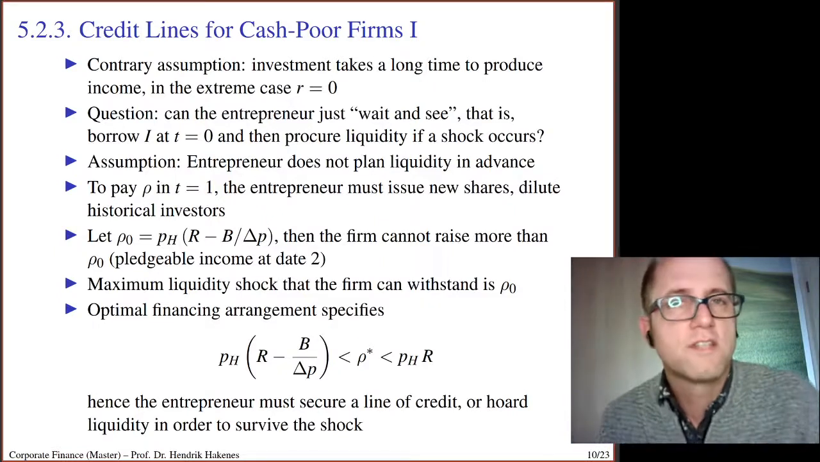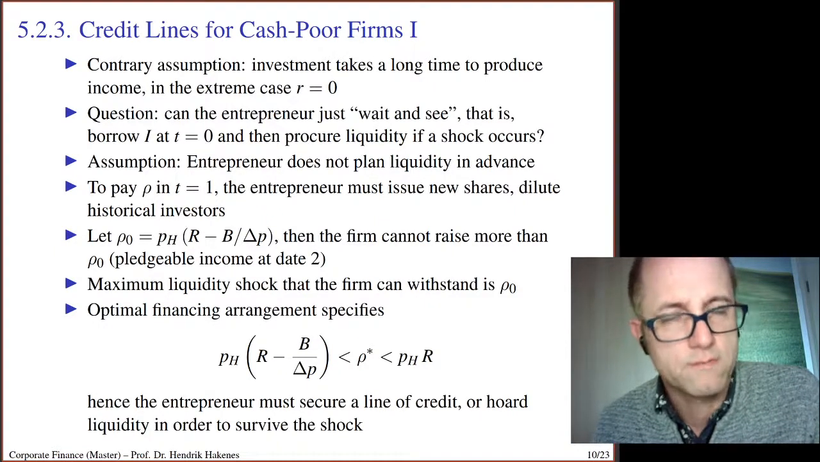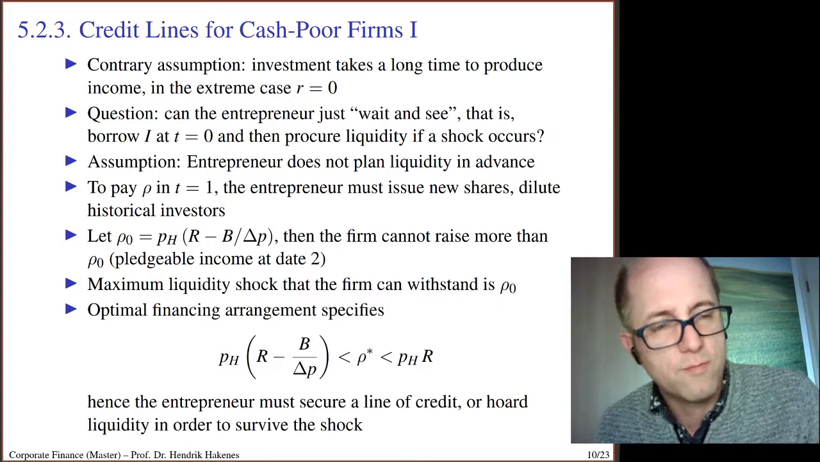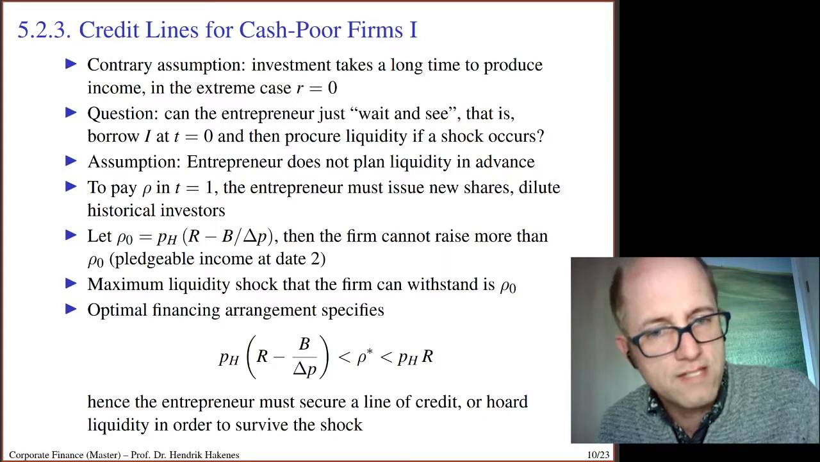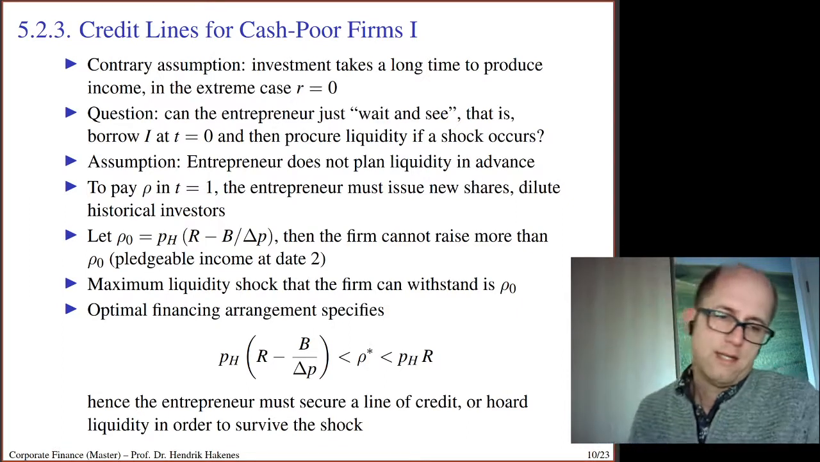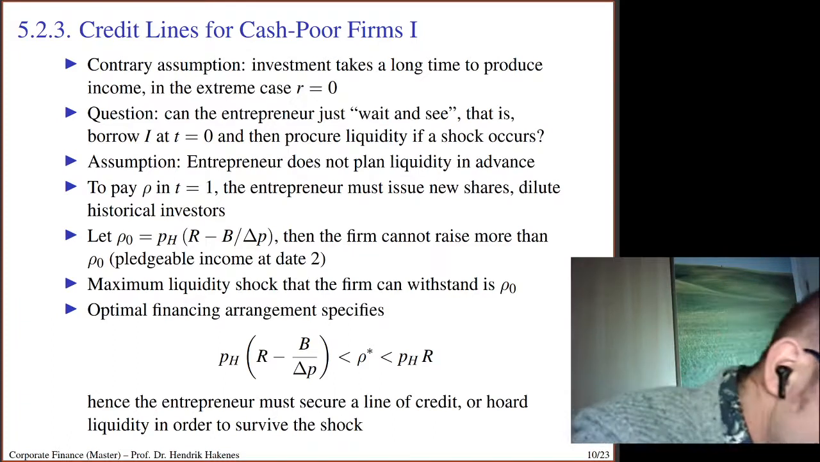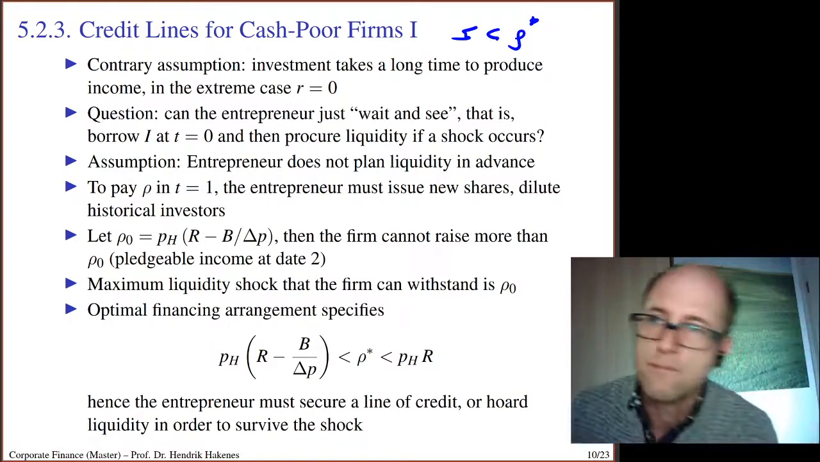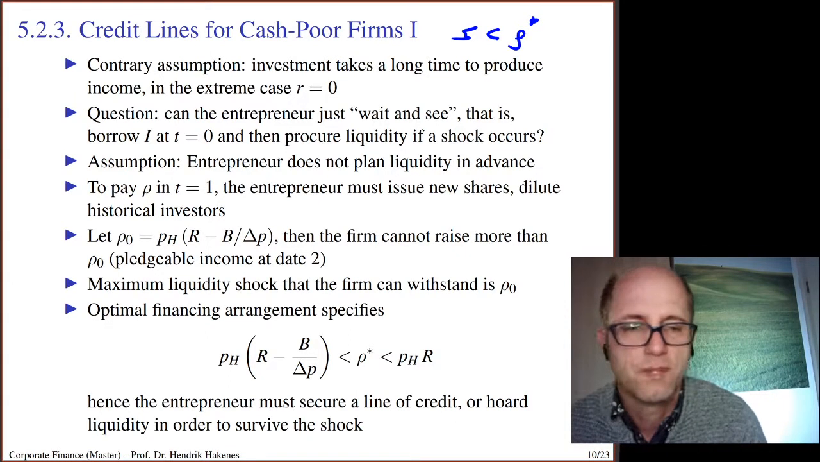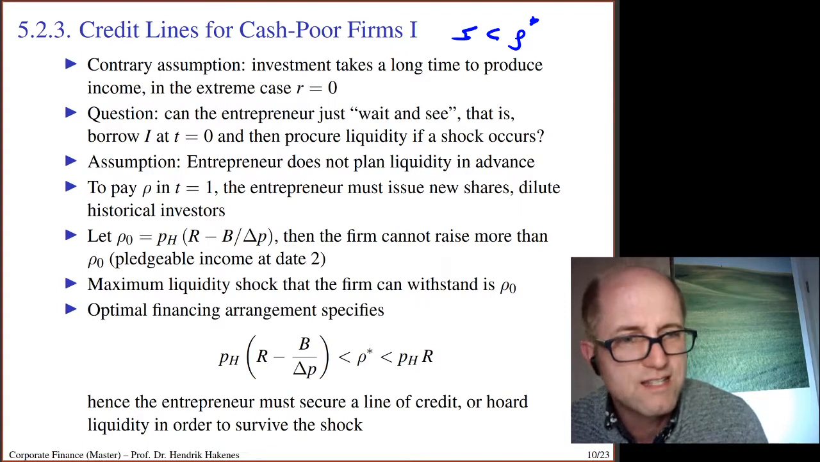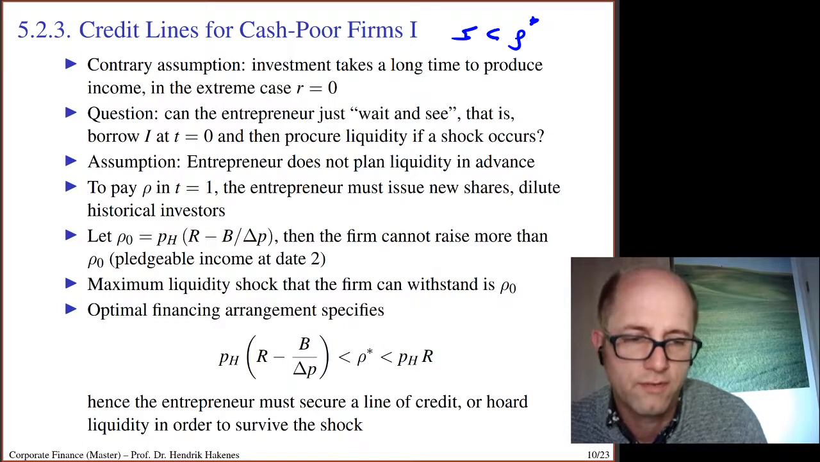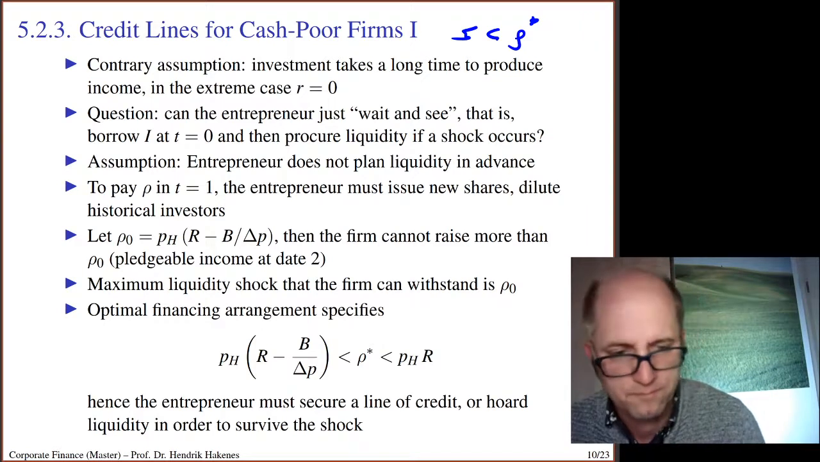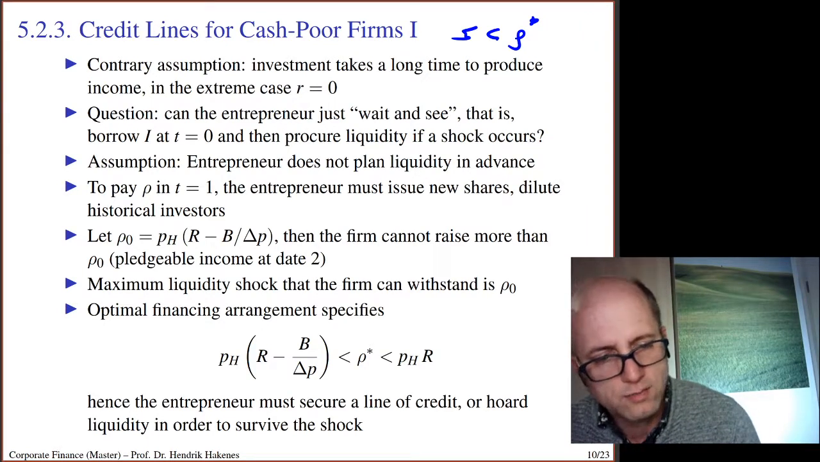So we now come to the discussion of cash poor firms. Cash rich firms are firms that have R, the intermediate cash flow, larger than the maximum repair cost rho star. And for cash poor firms, it's the opposite. There we have R smaller than rho star. And that means that the intermediate cash is, at least under some circumstances, not enough to repair the machine.